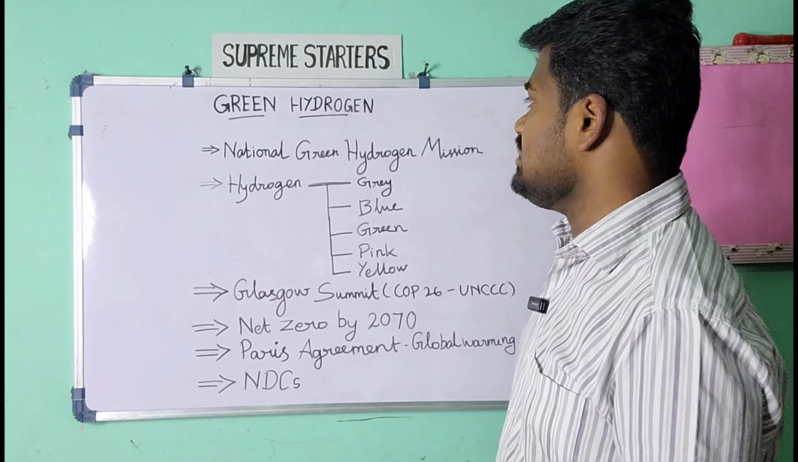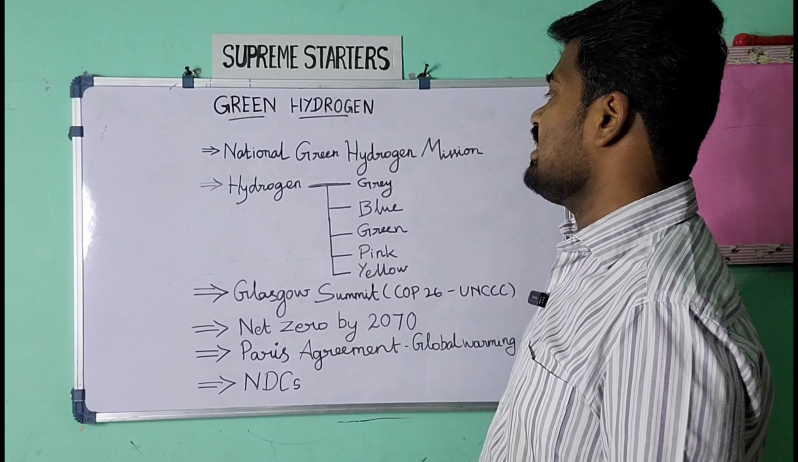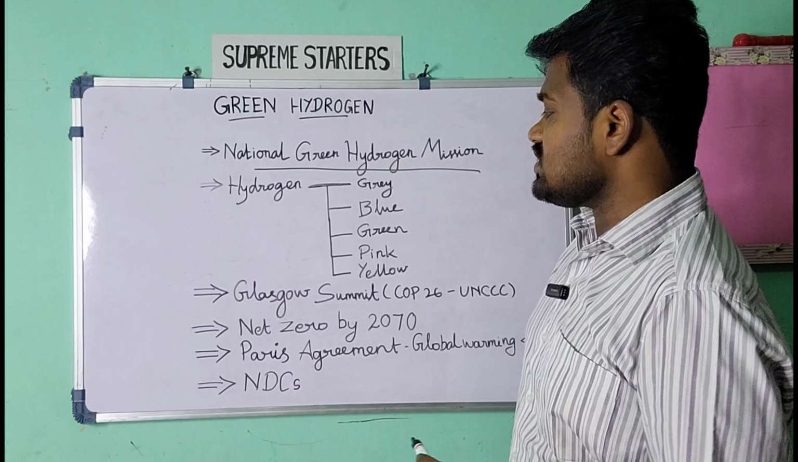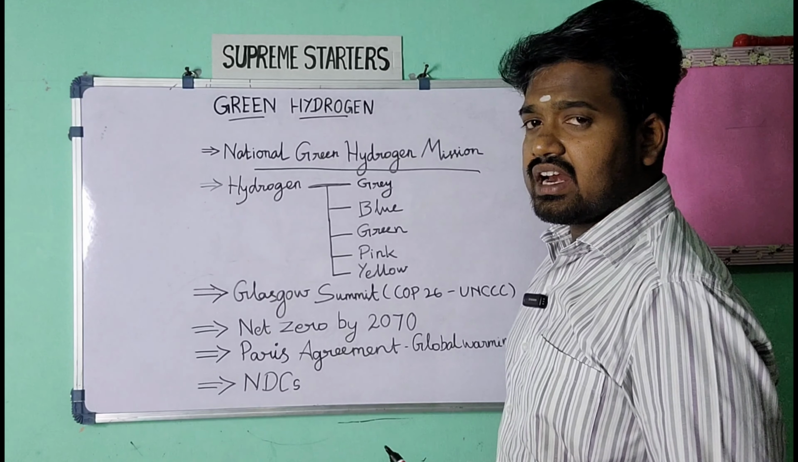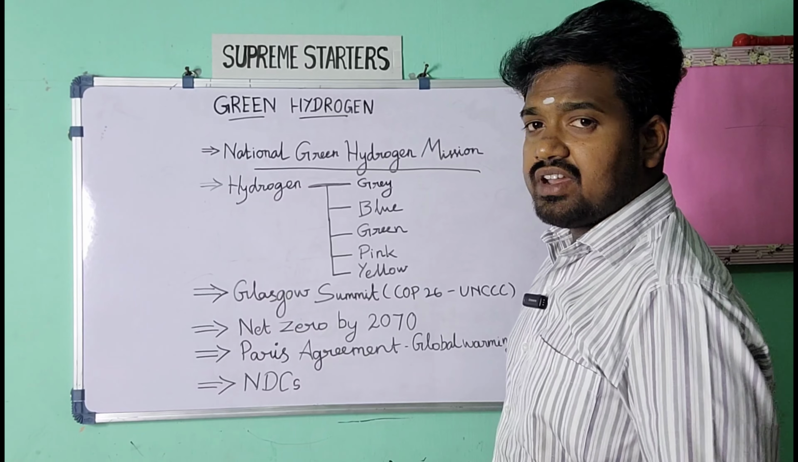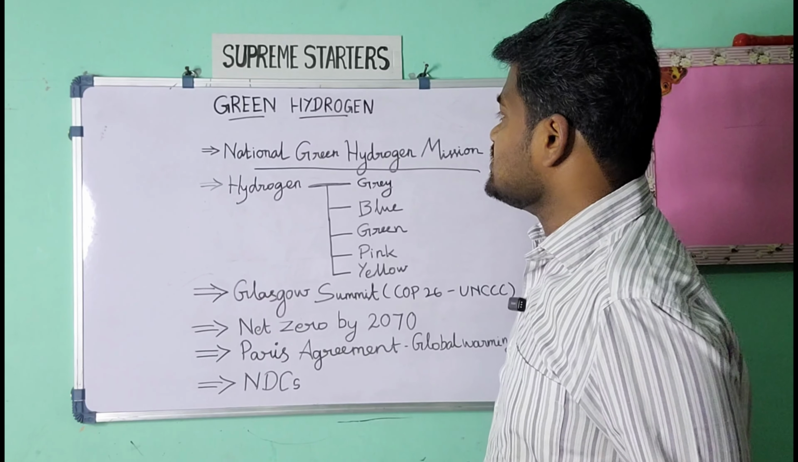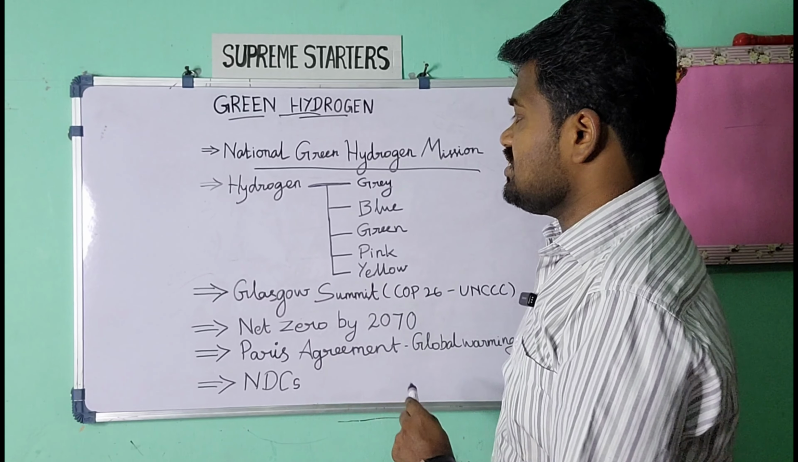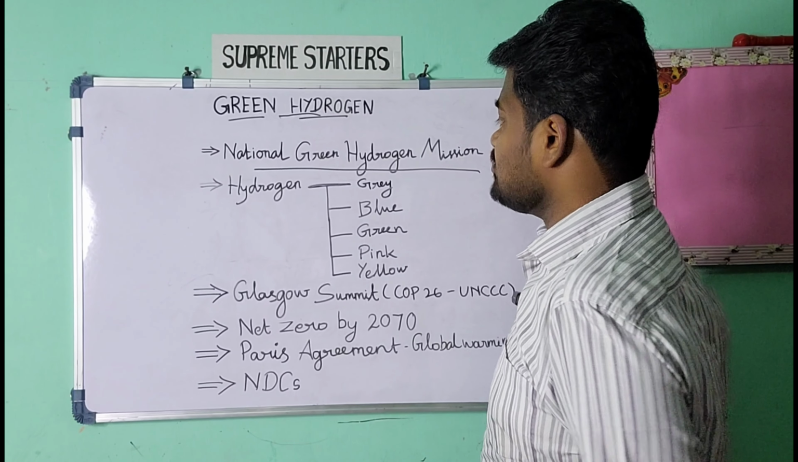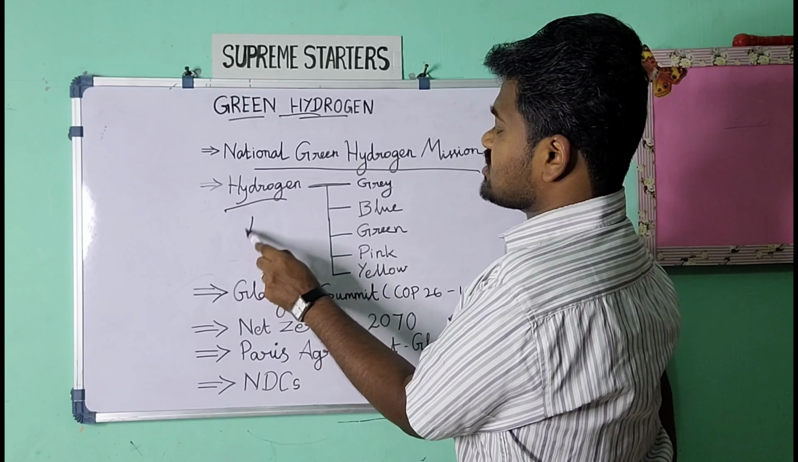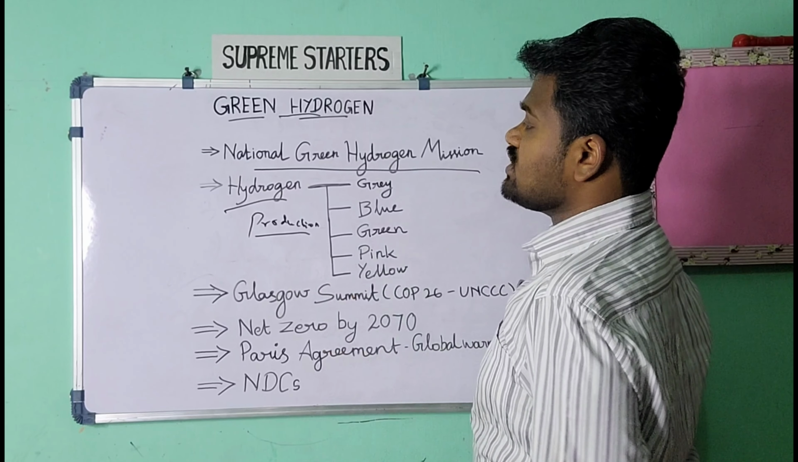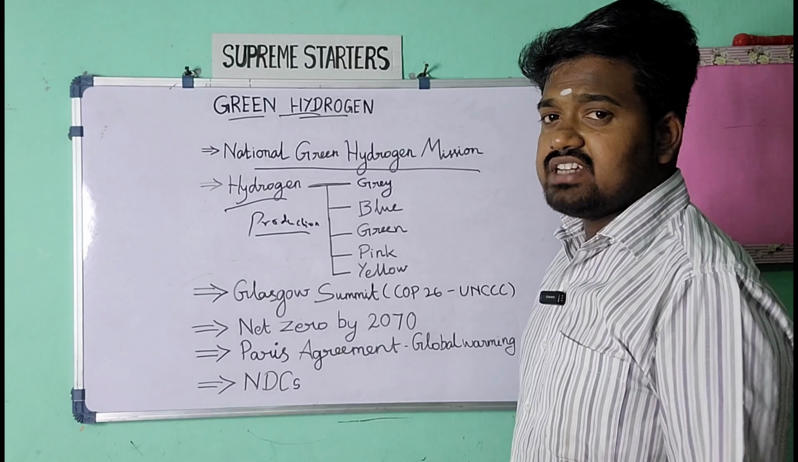So now let us see what green hydrogen is and our National Green Hydrogen Mission, also its importance with respect to our climate pledge, everything, and then we can finally see the answer as usual. Before seeing green hydrogen, first we have to see the types of hydrogen. The types of hydrogen are classified based on how hydrogen is produced.